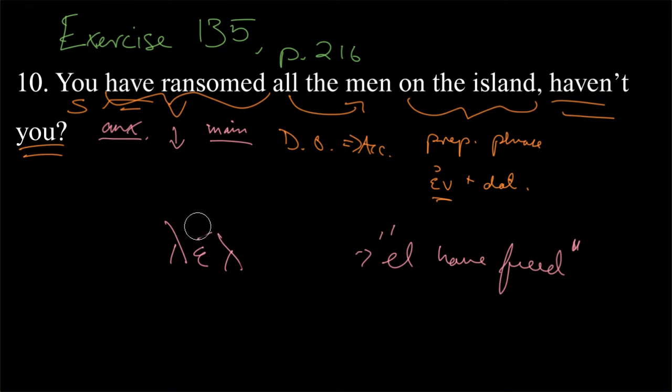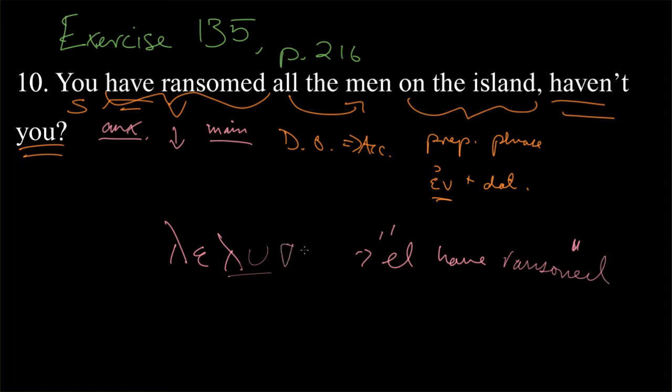So what we need to do is keep the reduplication, le-l. That's showing that we're in the perfect system. We keep the essence of the verb, lu, because that's what we're up to. We drop the kappa, and when we just put a regular personal ending, mai, it would be I have freed for myself, I have ransomed. But then, of course, we don't want I have ransomed, we want you have ransomed.